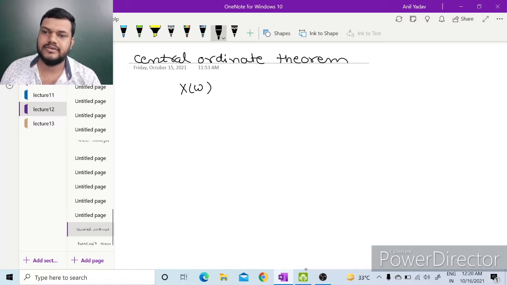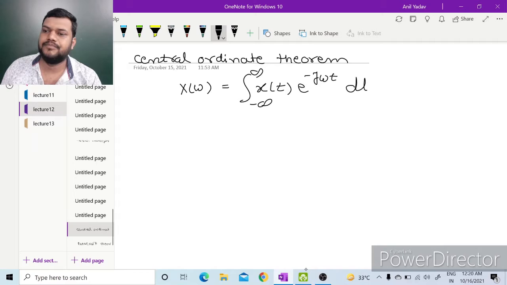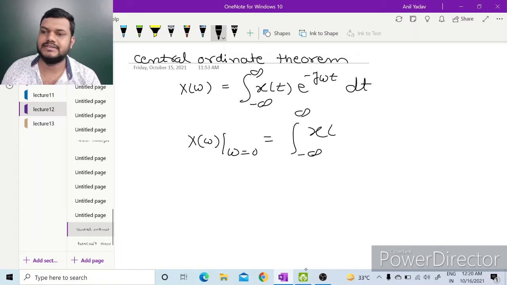So we know X(omega) is given as the integration from minus infinity to infinity of x(t) e to the power minus j omega t dt. So X(omega) at omega equal to 0 will be the area under the curve of x(t), the integration from minus infinity to infinity of x(t) dt.